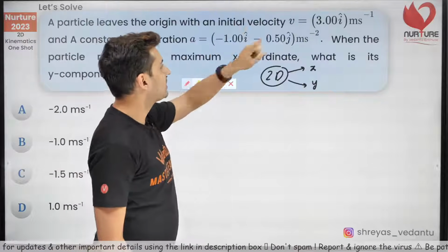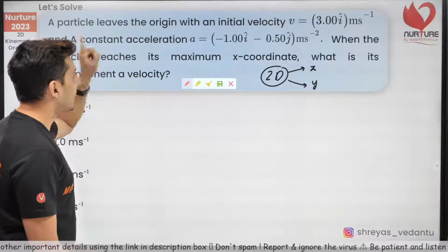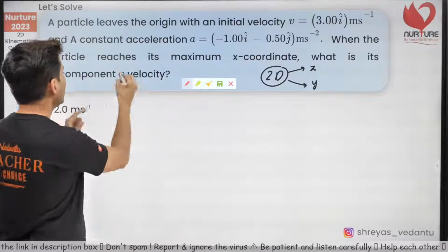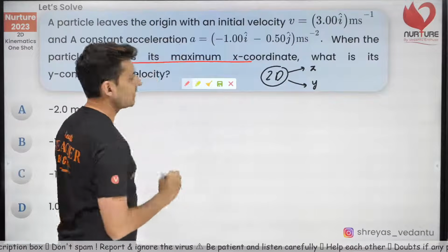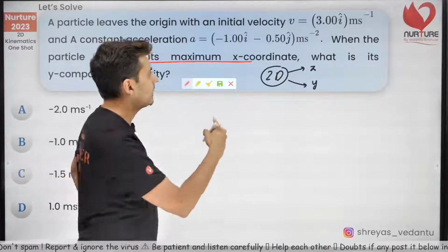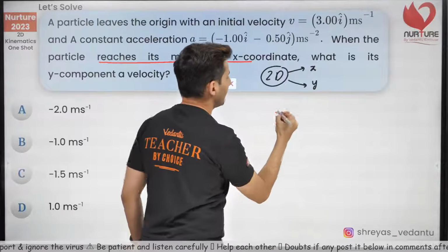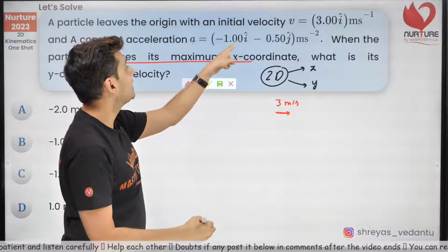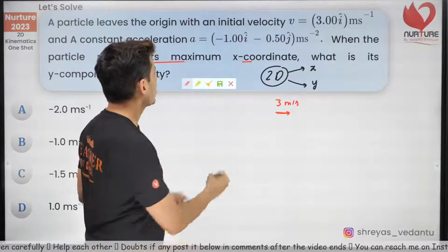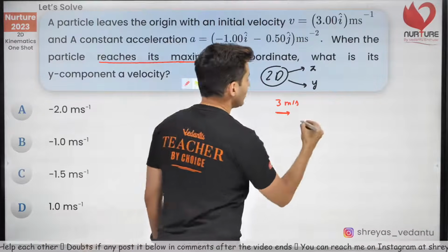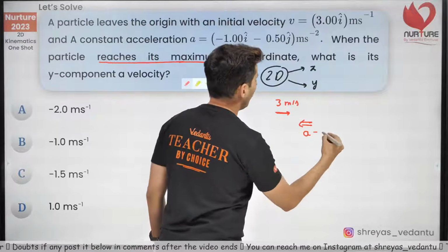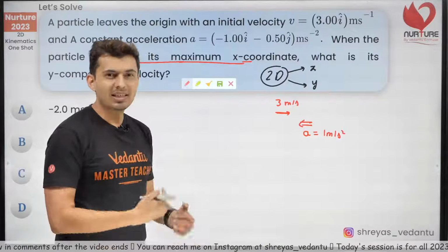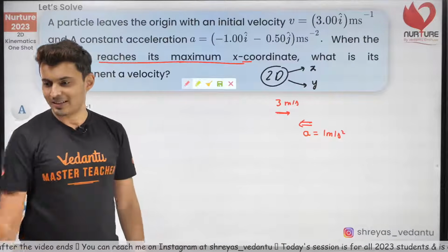You have initial velocity of 3 i cap meters per second in the x direction. You can see i cap means x. So only consider the x direction, the reason being it reaches its maximum x coordinate. What does this line mean? Let's try to understand. Initial velocity in the x direction is 3 meters per second. Acceleration is -1 i cap. That means this acceleration that you see over here is towards the left side. What happens when acceleration is opposite to velocity? Obviously the speed reduces.